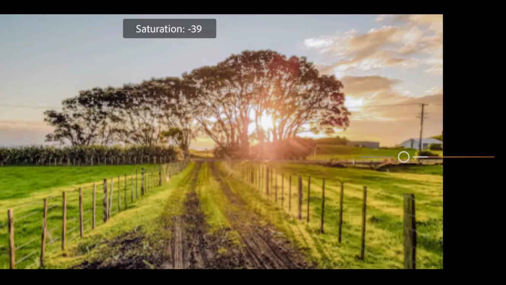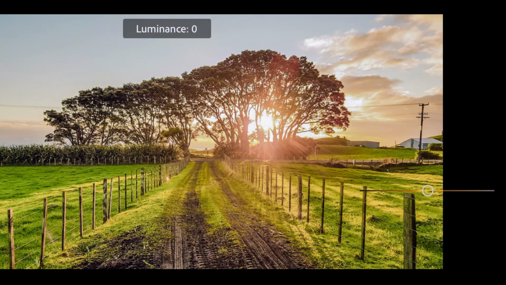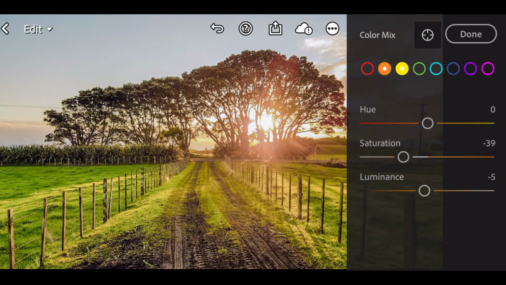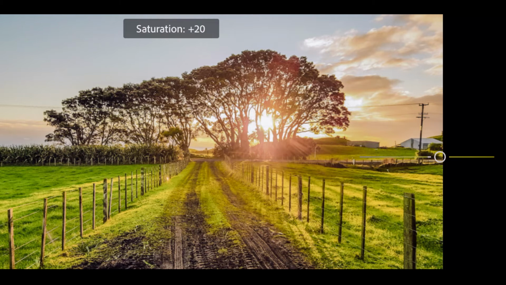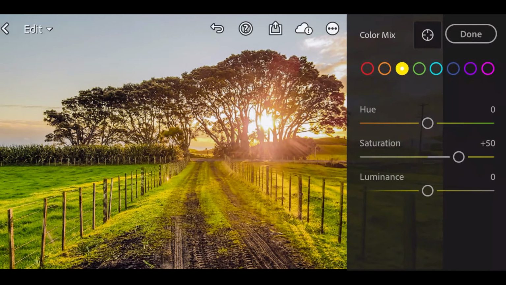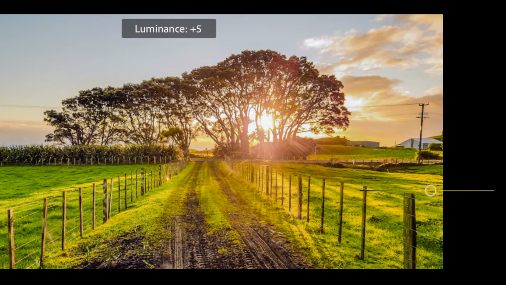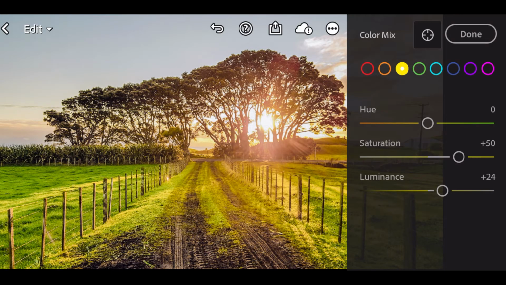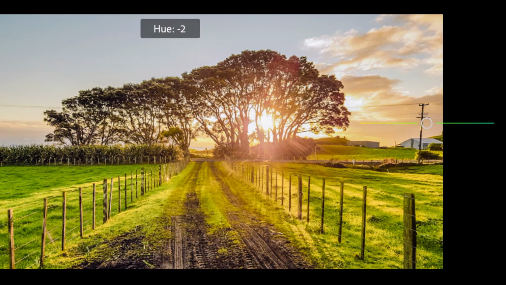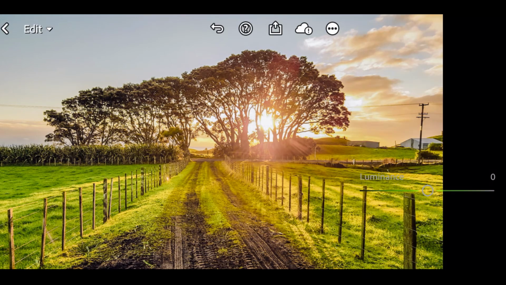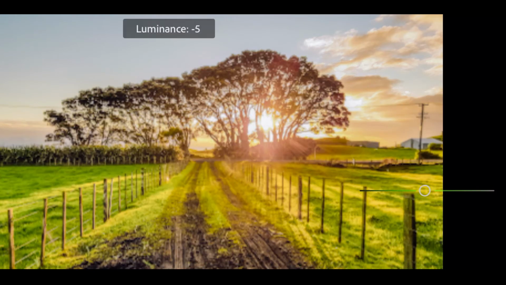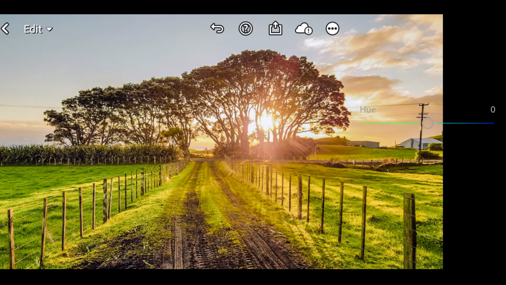Go to Orange color. Saturation minus 39. Luminance minus 5. Go to Yellow color. Saturation plus 50. Luminance plus 24. Go to Green color. Hue minus 2. Saturation minus 10. Luminance minus 5.